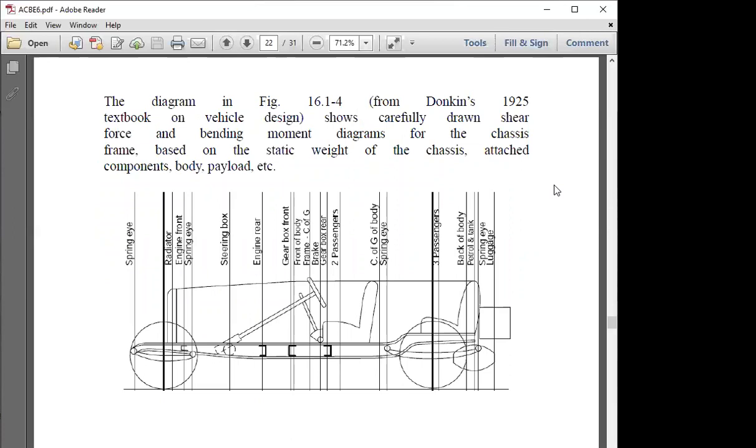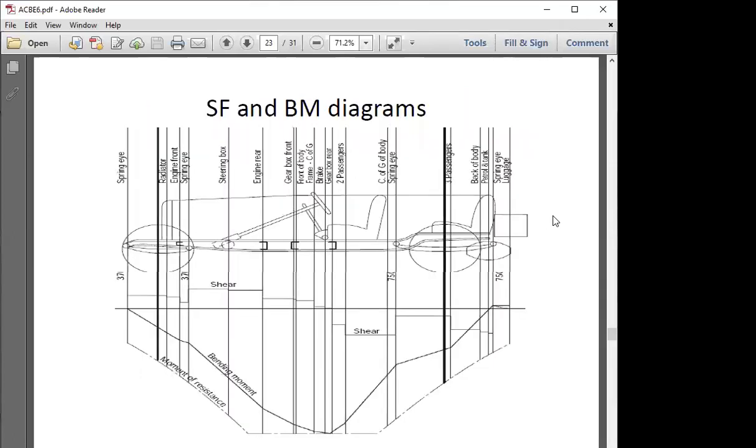There will be a configuration of automobile like this. Front passengers are there, rear passengers are there. We are counting for 2 passengers at front and 3 passengers at back. Center of gravity of the vehicle is going to be at the center. We are planning to place the gearbox over here, the steering box over here, and the engine will be available over here. Radiators are going to be placed at a particular zone. Luggage space is going to be defined. Petrol tanks are available at a particular zone, and a chassis is defined which is carrying all the load I have mentioned. In this case, the shear force and bending moment diagram is going to be like this.